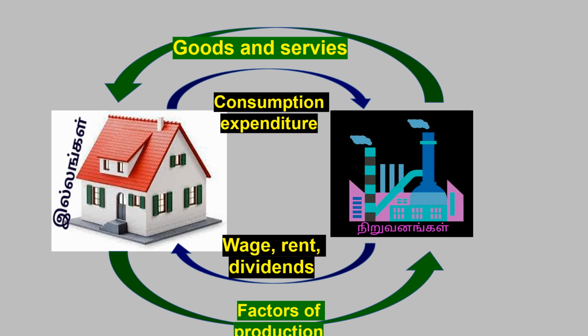So simply we can say the factors of production are going to the industrial sector from the household sector, and the firms are selling the goods and services again to household sector. Moreover, the household sector is getting some income from the industrial sector, and those income will be used for making consumption expenditure. That means to purchase the goods and services, the household sector will make some expenditures. So that's the way the national income and the goods and services are circulated from one sector to other sector. This is the two sector model of circular flow of income.